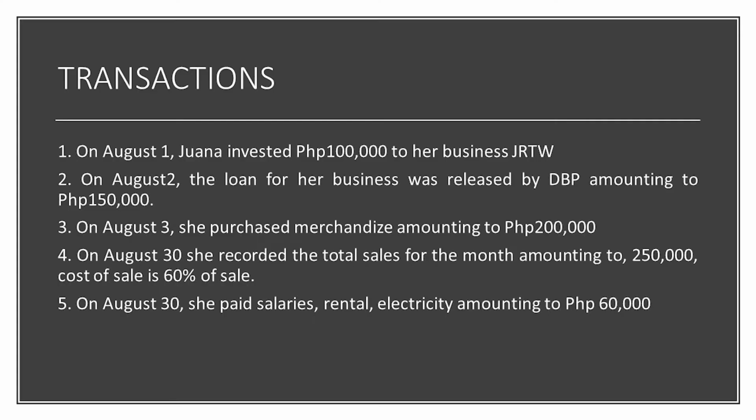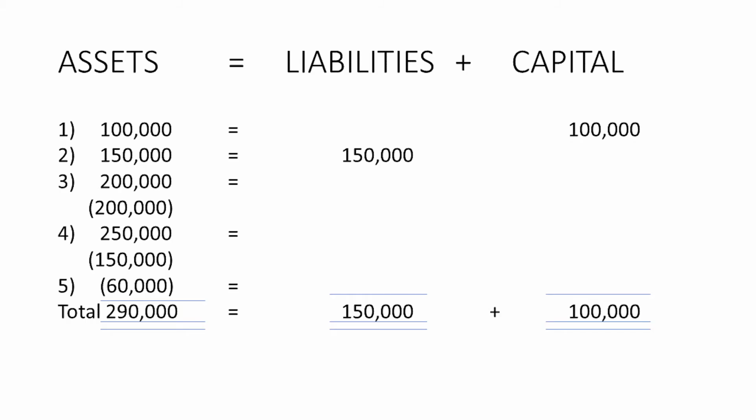Let's go to our transaction number 2. On August 2, the loan for her business was released by DBP amounting to 150,000. So, let us post this transaction number 2 in our equation. Another cash was put in the business of Juana amounting to 150,000.